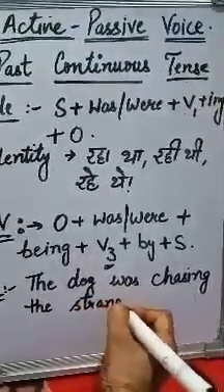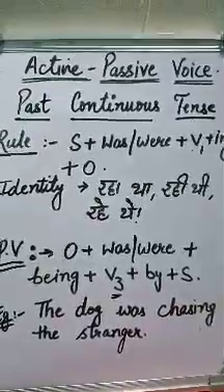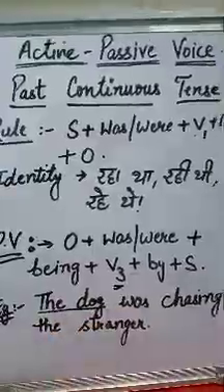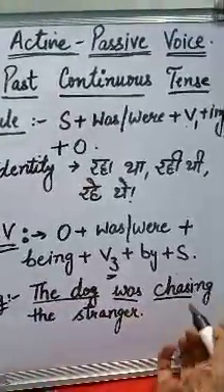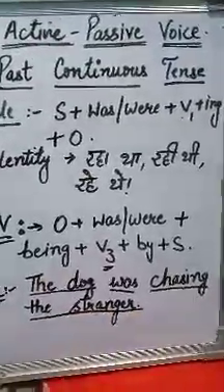In this sentence, the dog is subject, was is helping verb, chase first form of verb with ing, and the stranger is object.